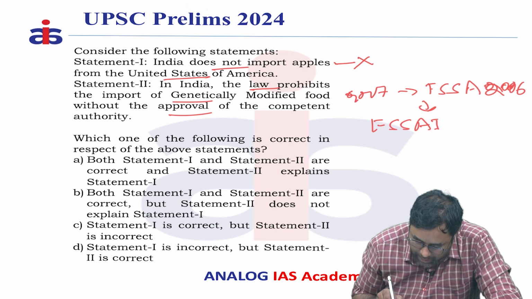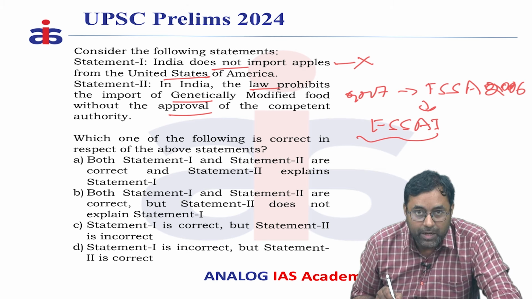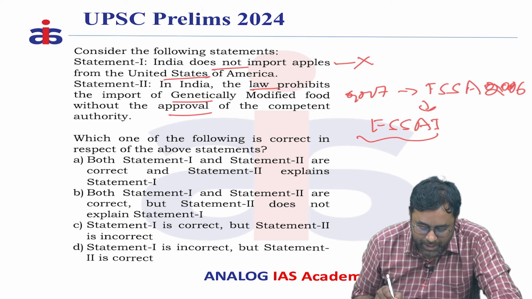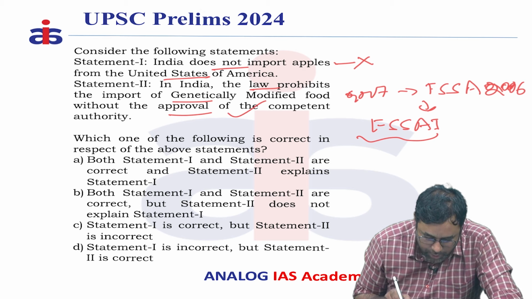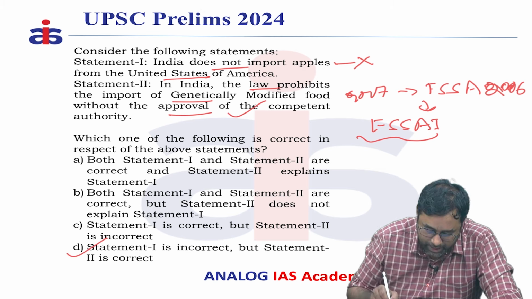This organization has been given the power to give permission for any type of genetically modified crops import, export or cultivation in India. So this statement is correct. So the answer should be D. Statement 1 is incorrect and statement 2 is correct.